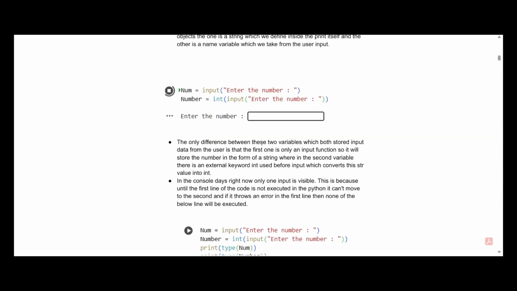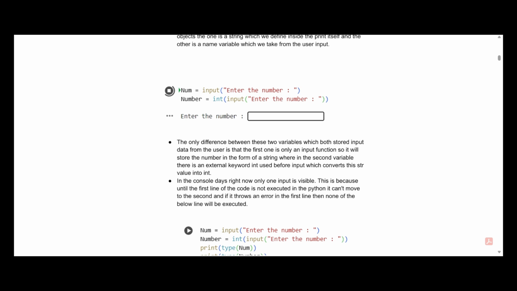So the only difference between these two variables, which both store input data from the user, is that the first is only an input function, so it will store the number in the form of a string, whereas in the second variable there is an extra keyword int used before the input function, which converts this string into an integer.